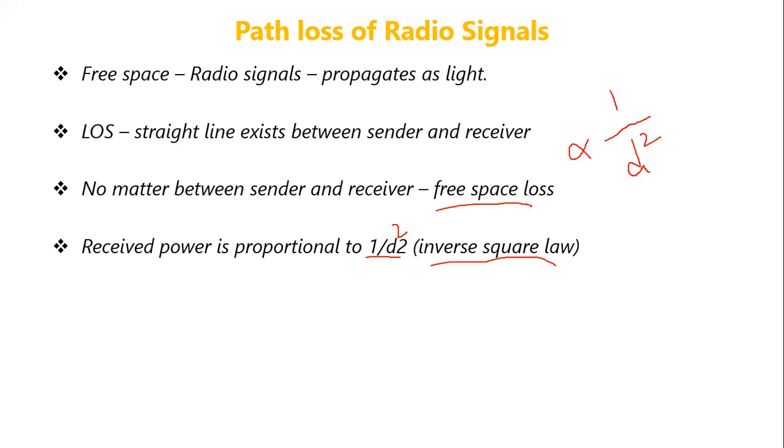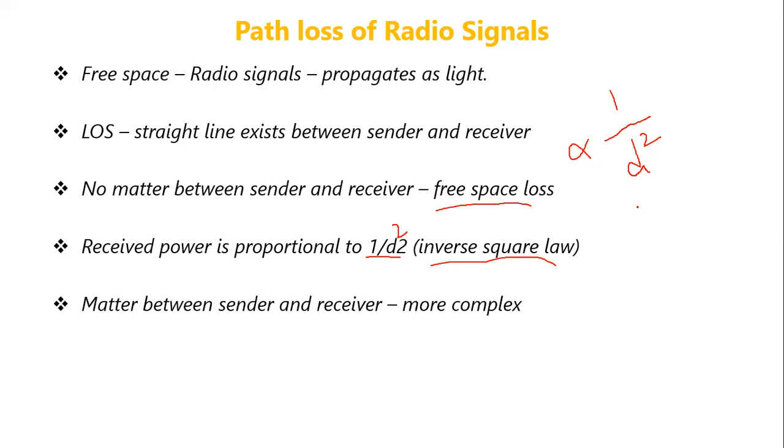That is, even if there is no medium between sender and receiver, there will be some loss in the radio signal, and that loss is given by this formula.